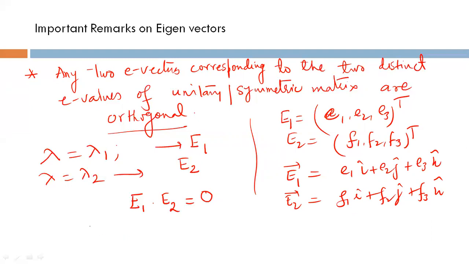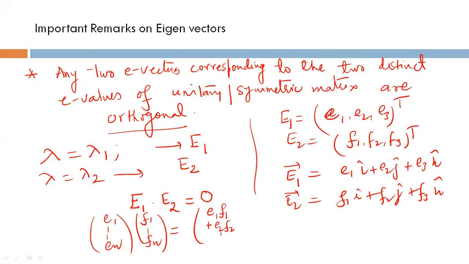Or simply, if you write E1 up to En, I am not considering order here, and this is your F1, F2, up to Fn, then the dot product will be E1 F1 plus E2 F2 plus up to En Fn. And this sum must be equal to 0. The dot product is defined as this one. In the case of vectors, you know this can be defined as E1 F1 plus E2 F2 plus E3 F3.